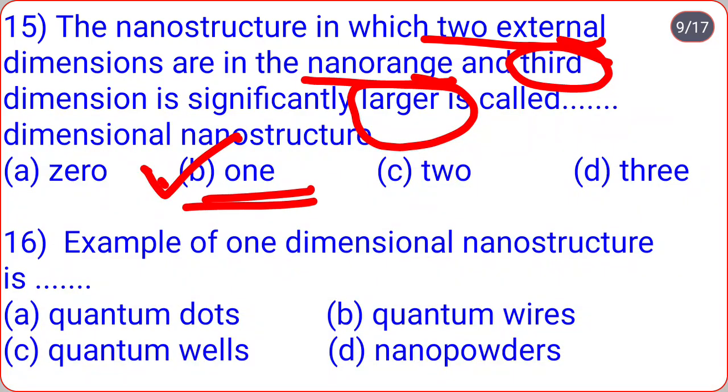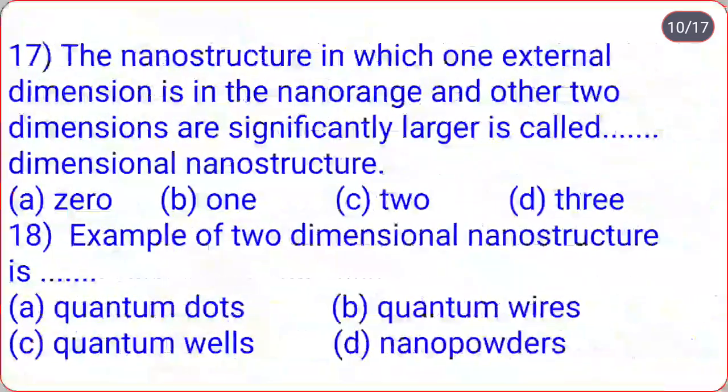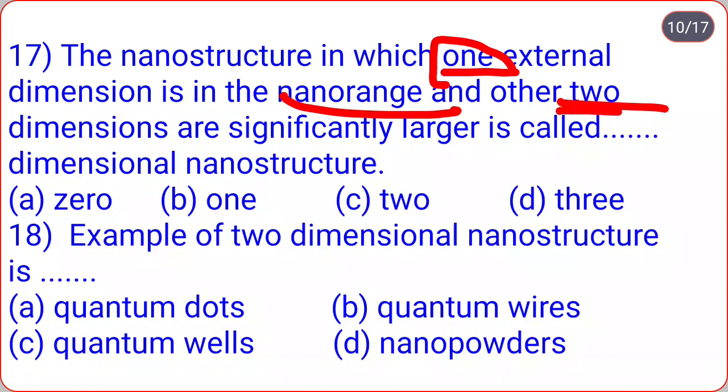Example of one dimensional nanostructure is... quantum dots, quantum wires, quantum wheels, nano powders. So example of one dimensional nanostructure is quantum wires. It is also known as nano wires, nano tube, nano rod or nano fiber. Remember that.